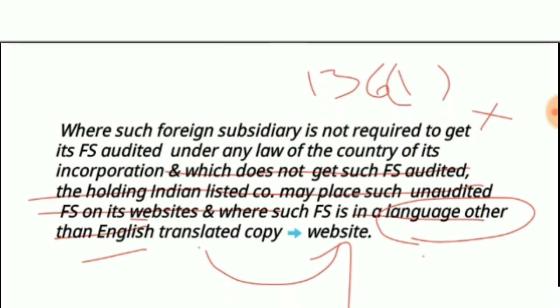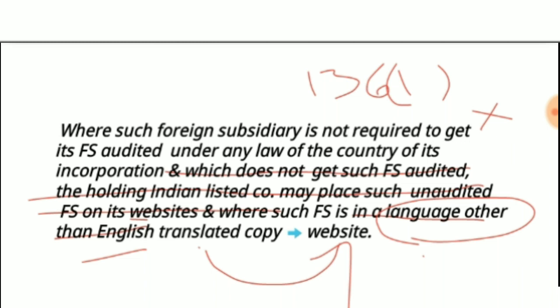Then it is stated that a company including a foreign one, which is having what? A foreign subsidiary, and the country in which that subsidiary is incorporated requires it to audit, or to prepare the consolidated financial statement as per that law. It will be automatically met when the CFS of the foreign subsidiary is provided on the website of the Indian holding